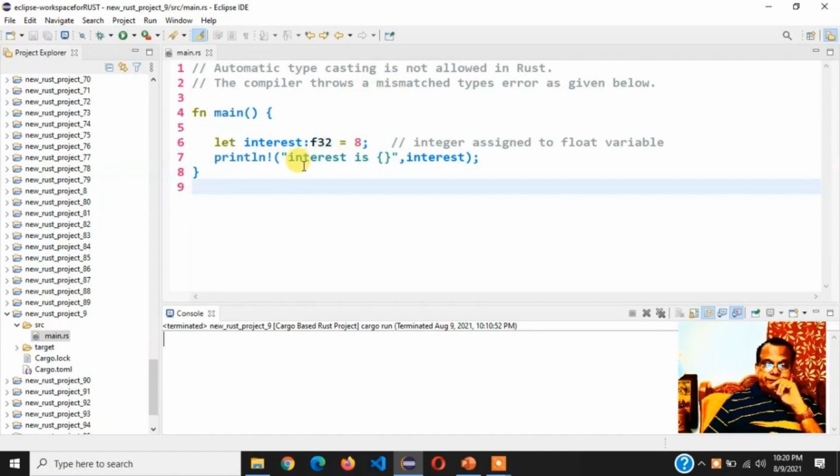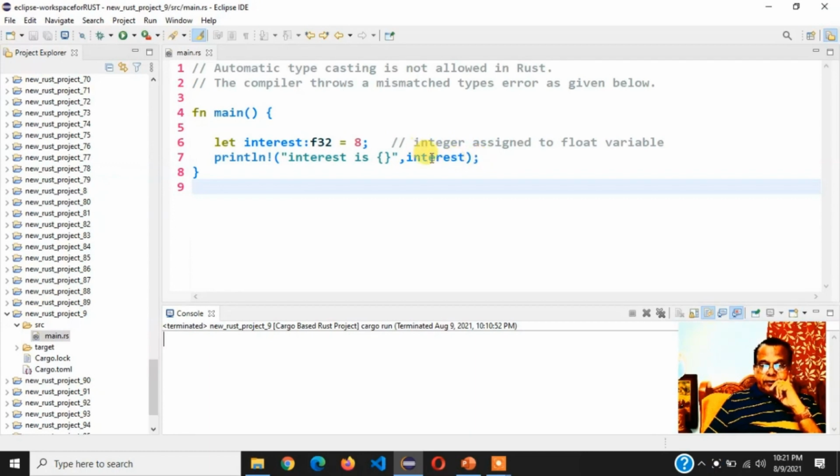Then the println macro in brackets within double quotes. Interest is the placeholder. The whole thing is within double quotes, comma, interest, close the bracket, semicolon. You know all those things. The placeholder is a pair of empty curly brackets. The entire thing is kept within double quotes, then comma, interest.